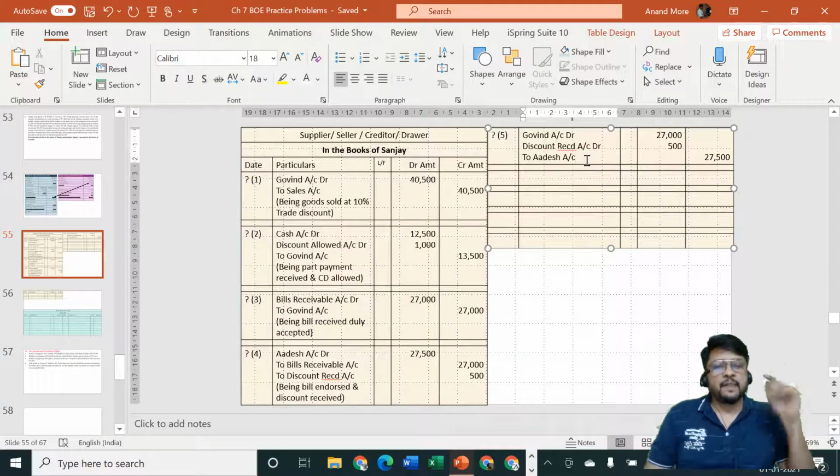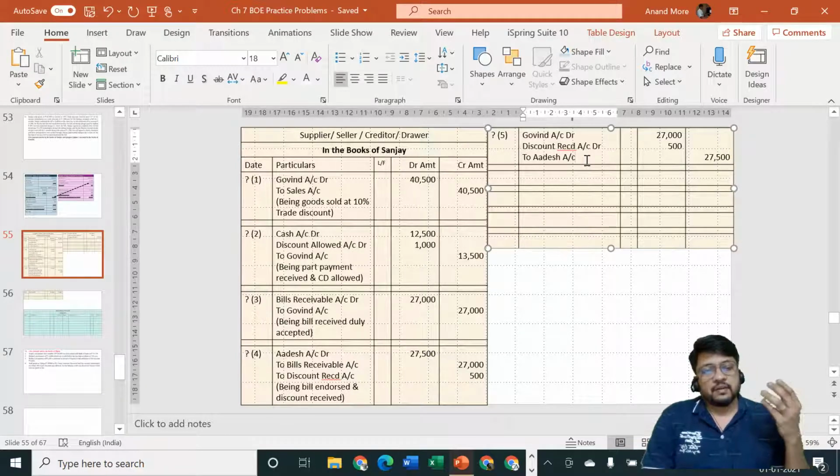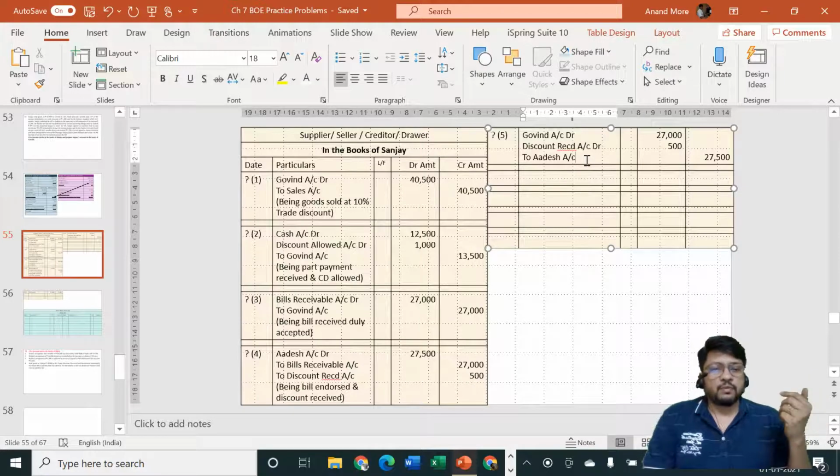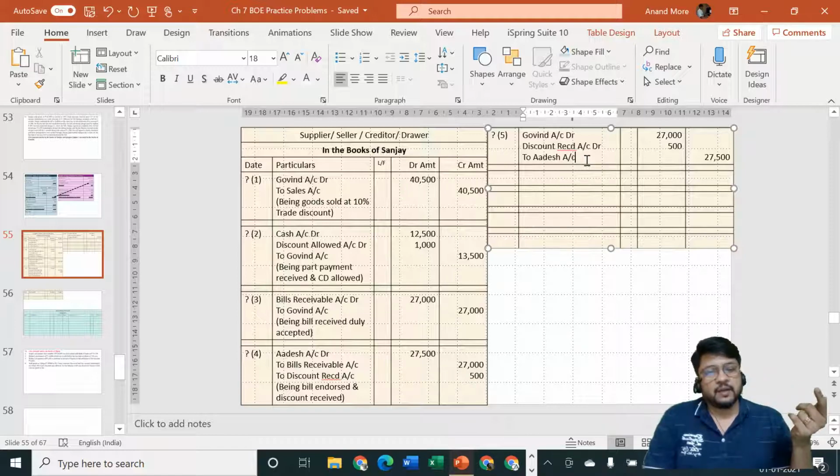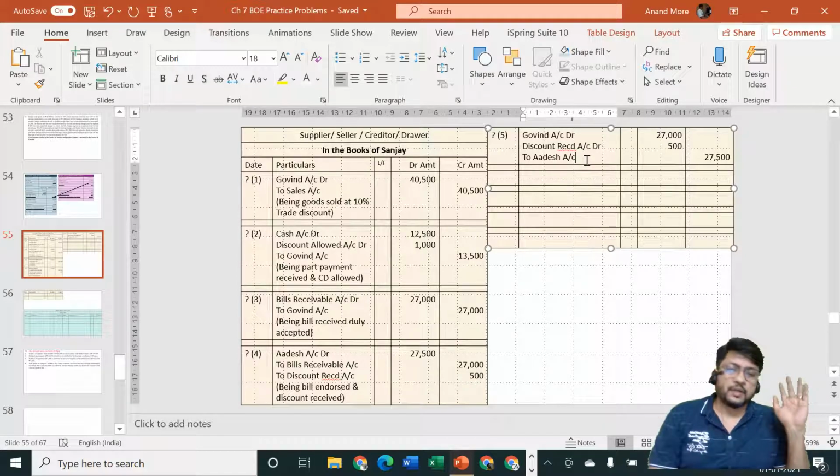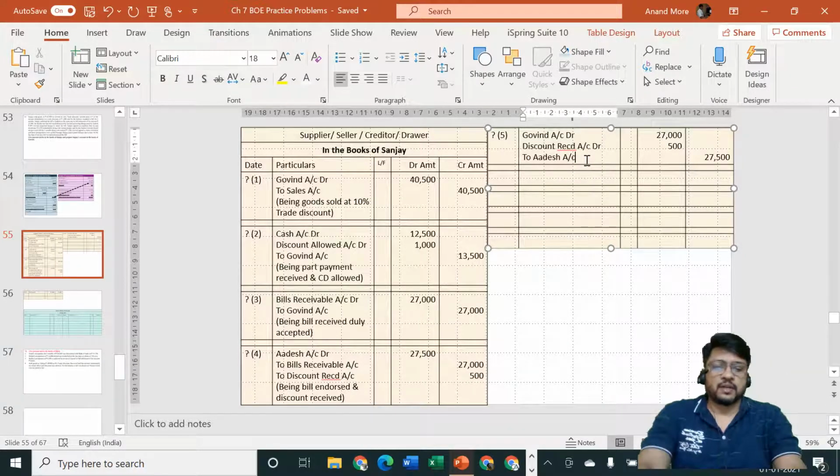Entries are not tallying. Difference will be cancellation of discount received. Discount received is income. So now cancellation of the same is equal to expenditure or loss. It will be debited. So entry is drawee account debit, Govind account debit, to drawer account, but amounts are not matching. So Govind drawee account debit, discount received account debit for cancellation, to Adesh account, that is to the endorsee account. I hope it is clear to all of you.